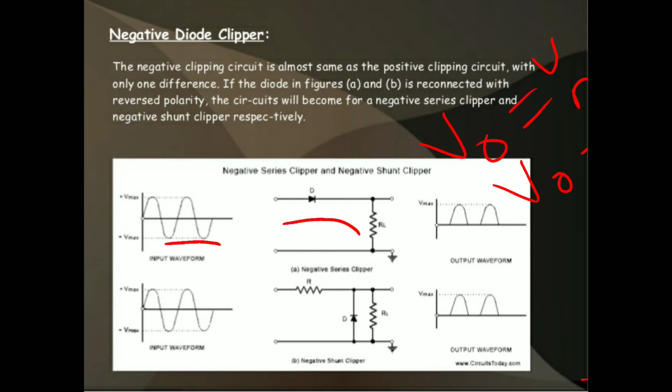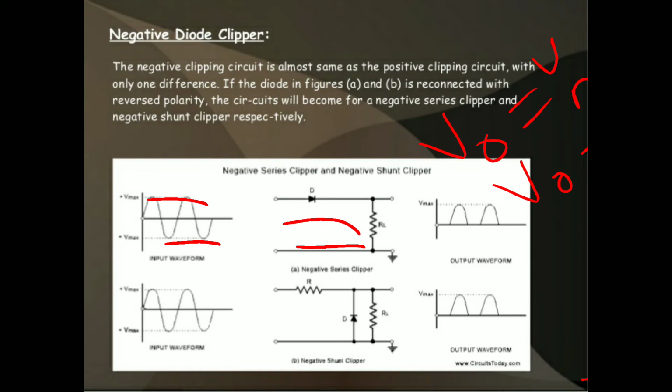Once again, I am telling the operation of the negative series clipper. First of all, you have to consider one circuit diagram. We are taking one diode and one resistor. The diode is connected in series to the load resistor. So this is the circuit diagram. First of all, we consider one input signal. Let us see the operation during the positive half cycle.